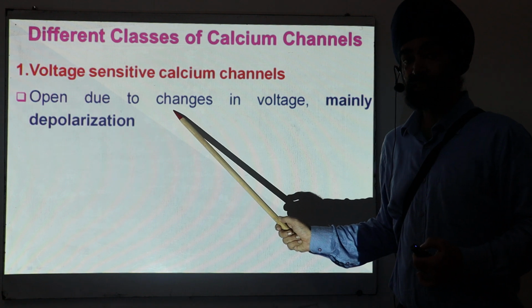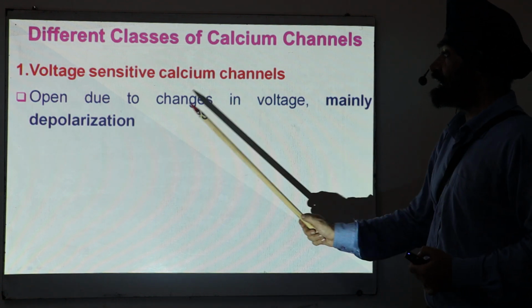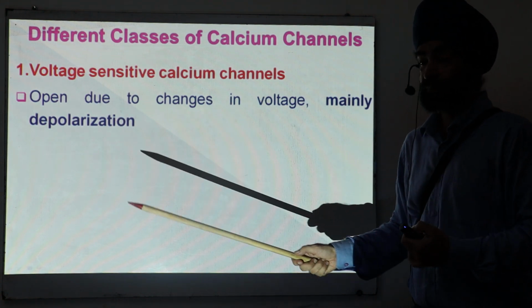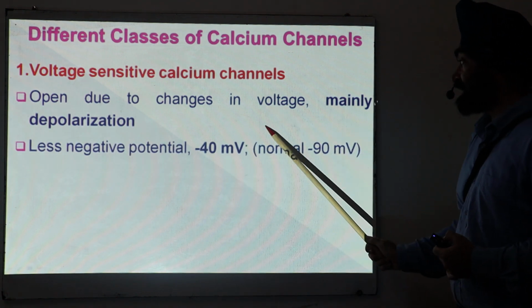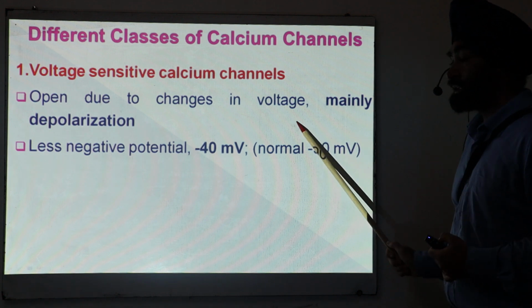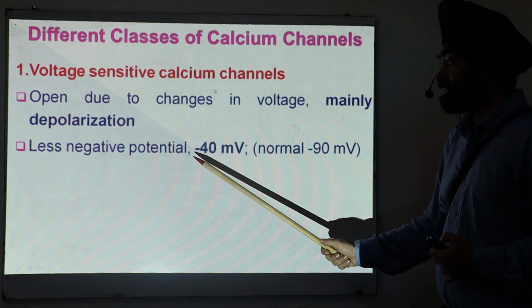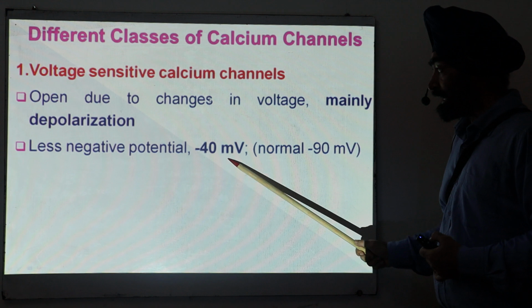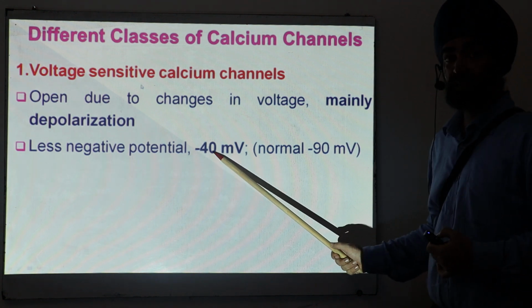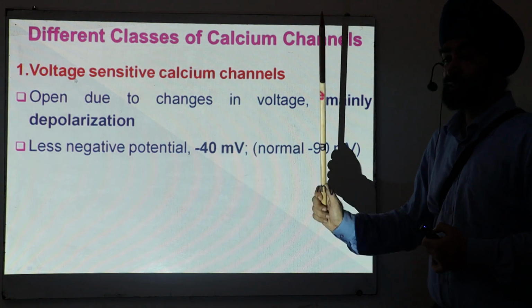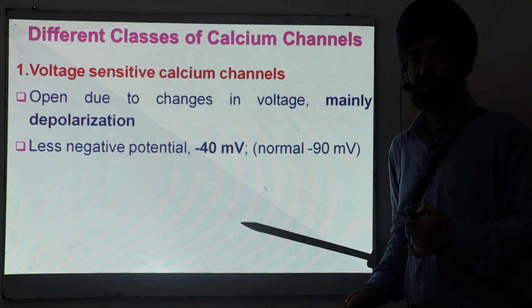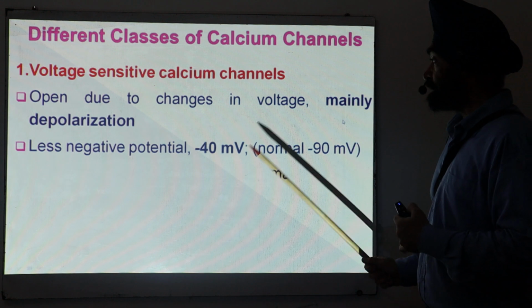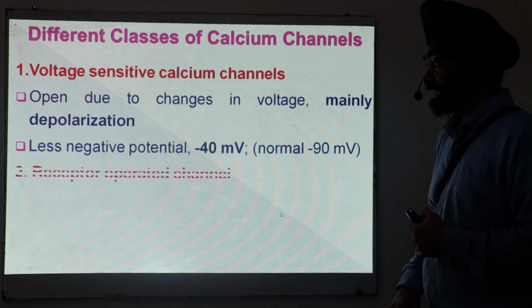What kind of change in the voltage? Mainly whenever depolarization takes place. Normally, you know, the resting membrane potential is around minus 90 millivolt. When it becomes relatively less negative, like minus 40 millivolt, then these channels open. So these are channels which open due to voltage changes, particularly due to depolarization.